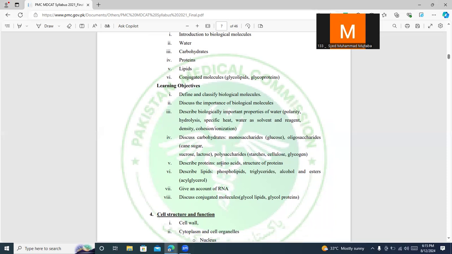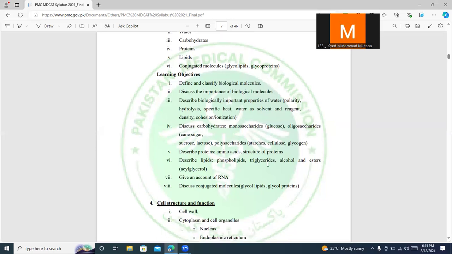A common or good mnemonic is PTV, private Tim Hall, PTV Tim Hall. So you need to know the difference between essential and non-essential amino acids, as well as the basic structure of proteins and the chemical linkage between them.